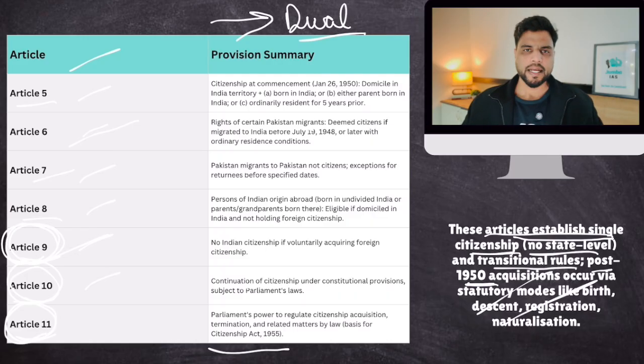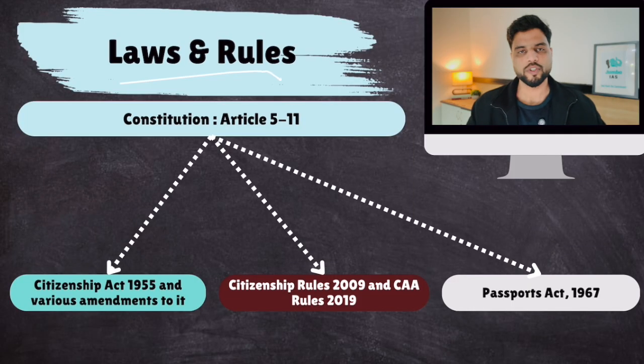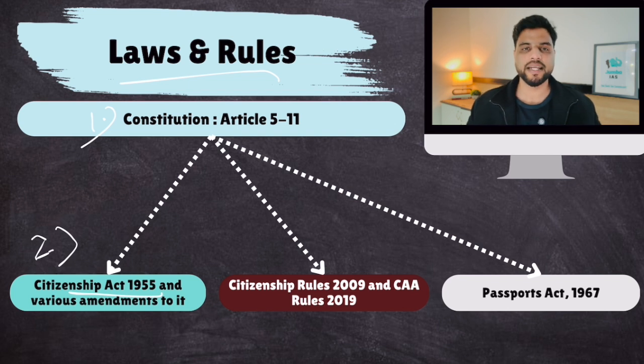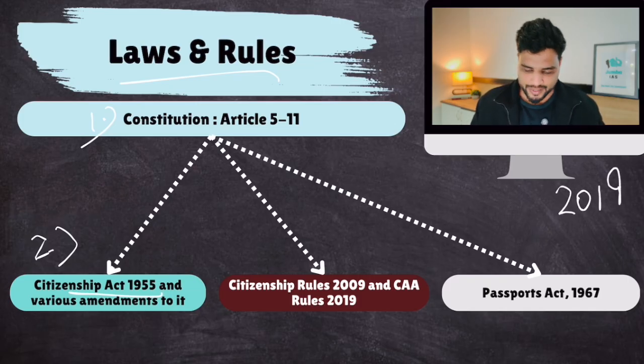All right. Now let's quickly shift our focus to a very small topic, and that is what rules and regulations, what laws regulate citizenship in India. So laws and rules. First of all, citizenship in India is covered by Indian Constitution. Second, there is Citizenship Act 1955, though it has been amended many times in 1984, in 2002, and the latest amendment was 2019. That is why it is known as Citizenship Amendment Act 2019.